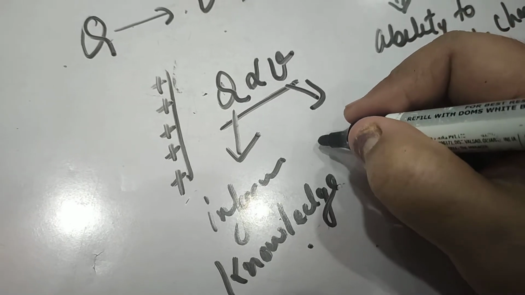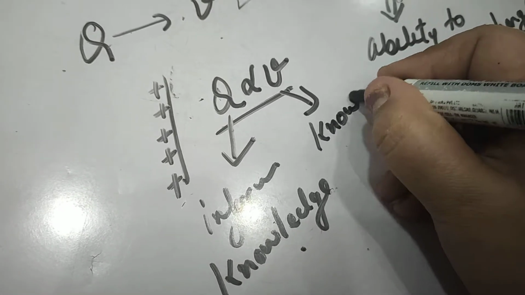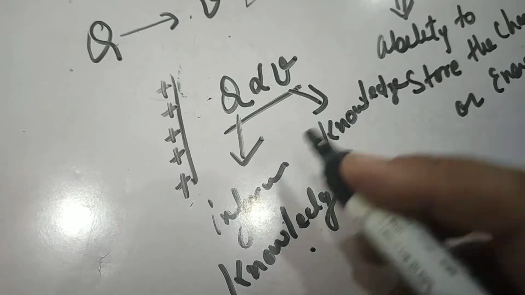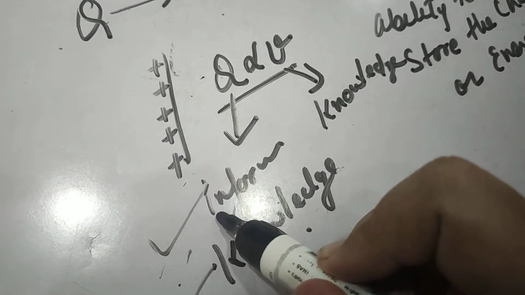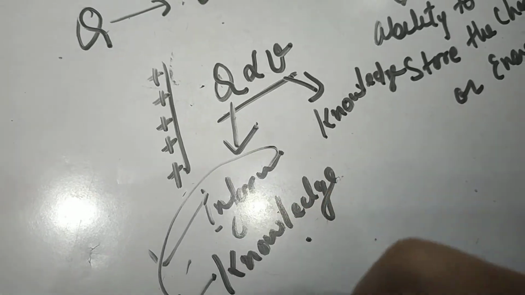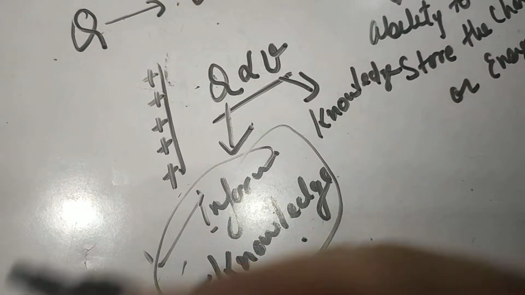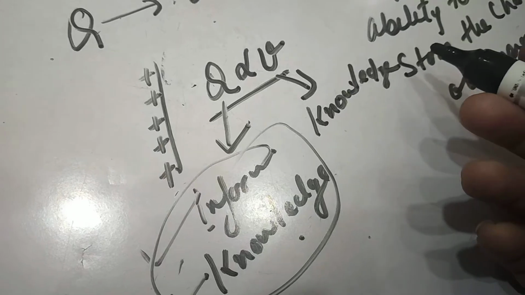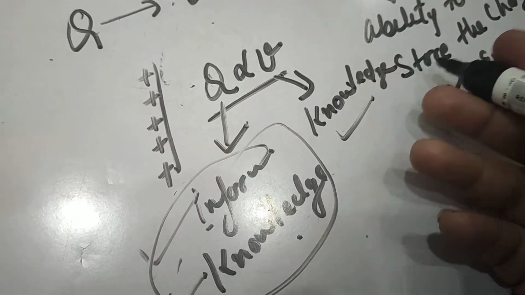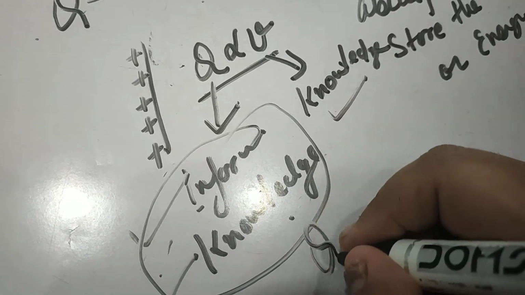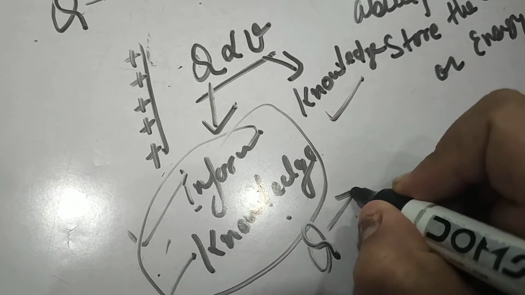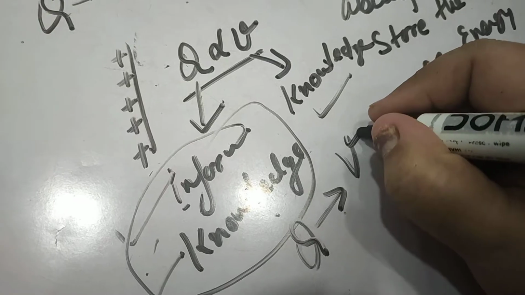Potential means the knowledge he gained, right? So Q, whatever the information or knowledge is given to a student by a teacher, then equal amount of potential or knowledge will be gained by that student. So it means whatever the amount of charge Q is given to a conductor, it raises its potential by V.